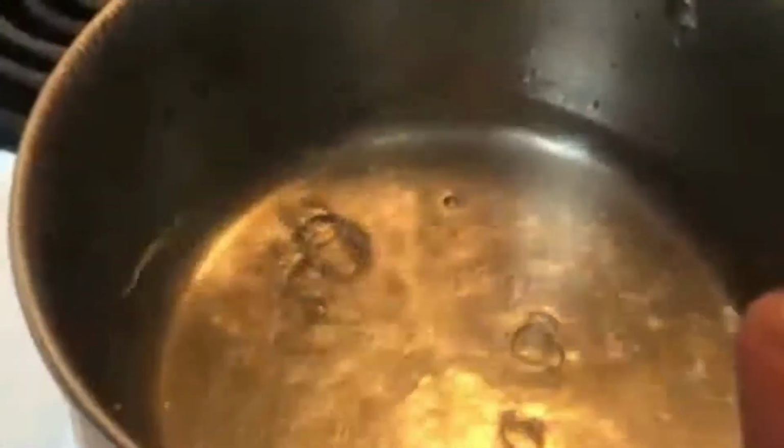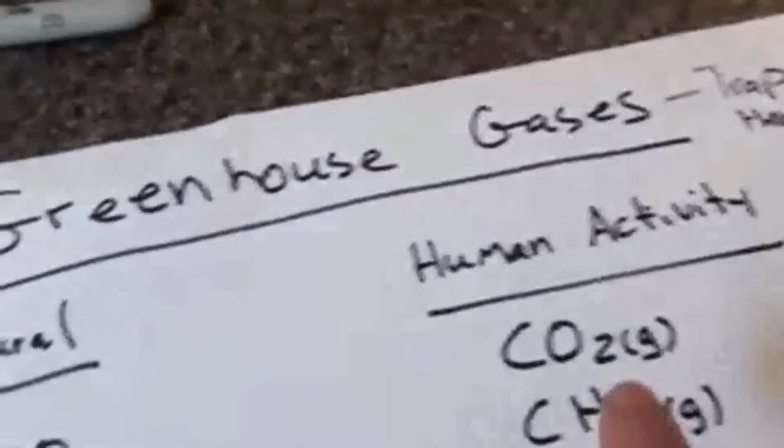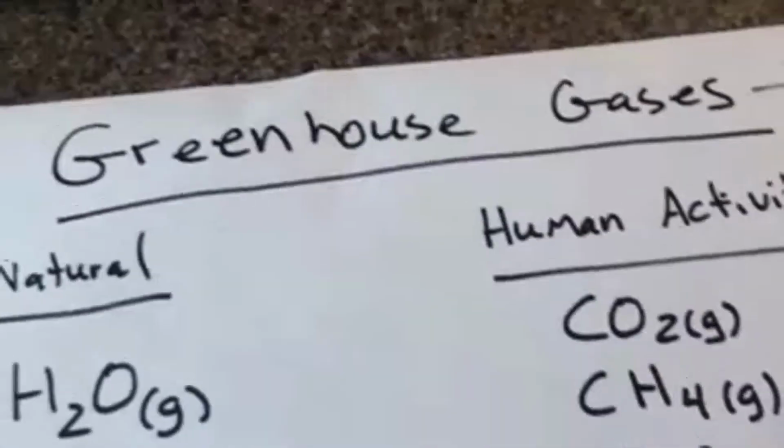But I wanted to talk a little bit about why water vapor and also carbon dioxide, which is the one there on the list, why greenhouse gases are very good at trapping heat. If I put my hand here, this is very, very hot, and that's from the water vapor. Water vapor and water is very good at trapping heat. Well, so is carbon dioxide. In fact, so are all of these on the list.